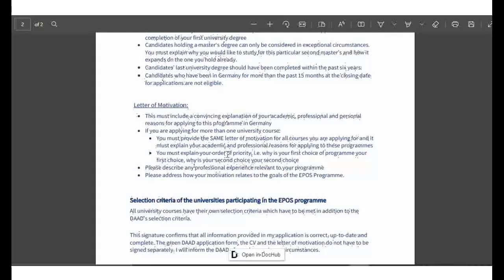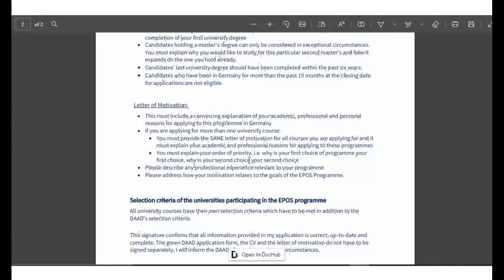You must explain your academic and professional reasons for applying to a specific program. You also must explain your order of priority, why you chose them in this order. Why is this your first choice of program, what is your second choice, or third choice. Please describe any professional experience relevant to your program. Please address how your motivation relates to the goal of the EPOS program.